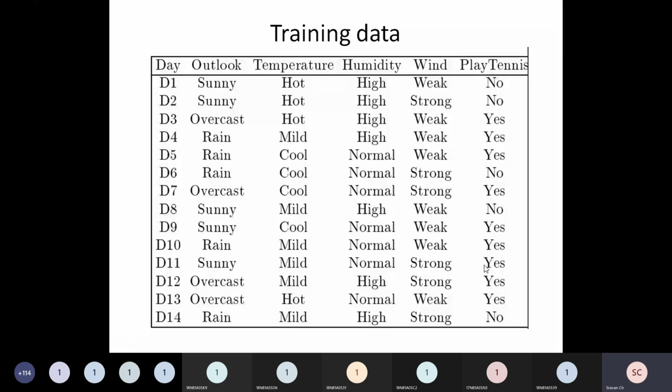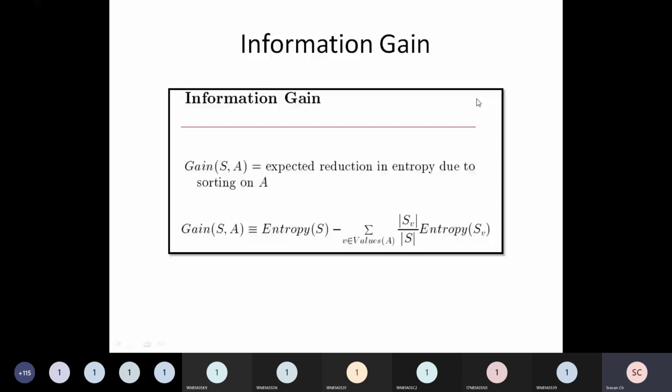I have 14 records, right? From 14 records in the outlook parameter, I have 3 different values: sunny, overcast, and rainy. So I'll separate them. 1, 2, 3, 4, 5. There are 5 sunny values. And when it is sunny, what is the outcome? No. Like that, I have created 3 small tables.